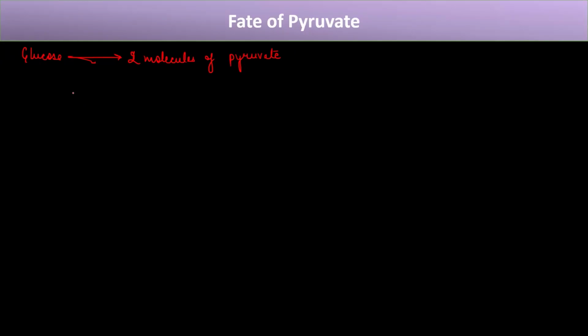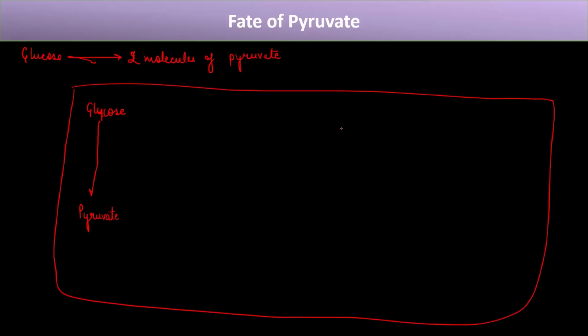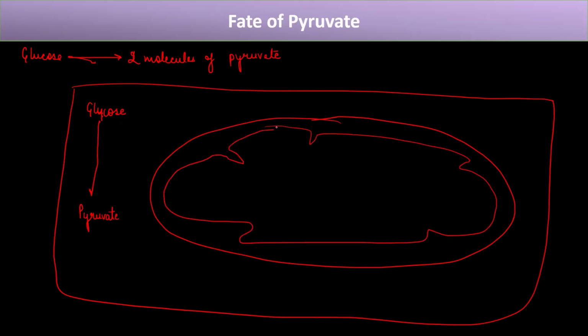So this is your cell, right? And in this cell, glycolysis is taking place in the cytosol, or cytoplasm. So here the glucose is getting converted into pyruvate. Now this pyruvate enters an organelle that we know, and this organelle is the mitochondria, right? And further processing of this pyruvate takes place there.